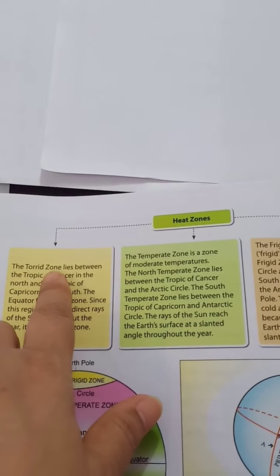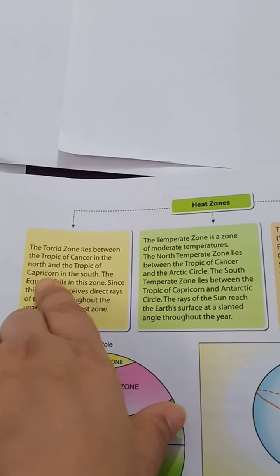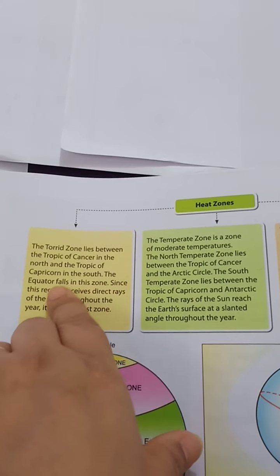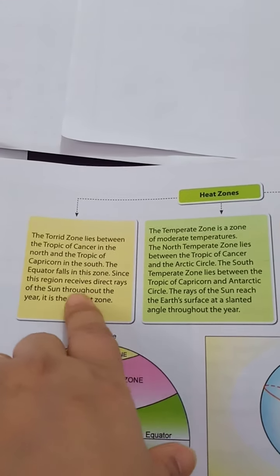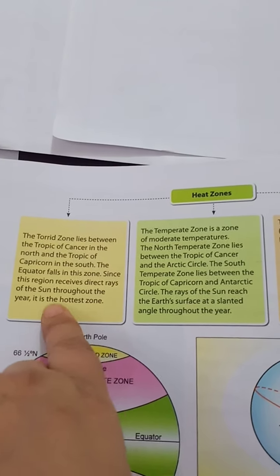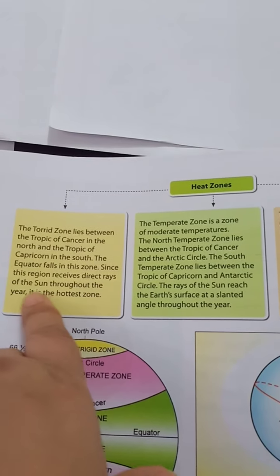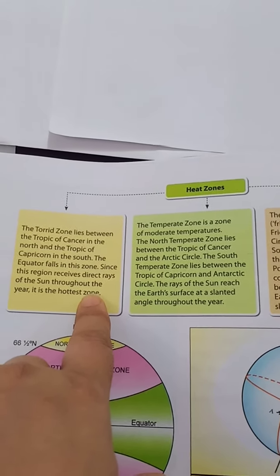First one, the torrid zone lies between the Tropic of Cancer in the north and the Tropic of Capricorn in the south. The equator falls in this zone. Since this zone receives direct rays of the sun throughout the year, it is the hottest zone. Torrid zone is the hottest zone because it is receiving the direct sun rays.